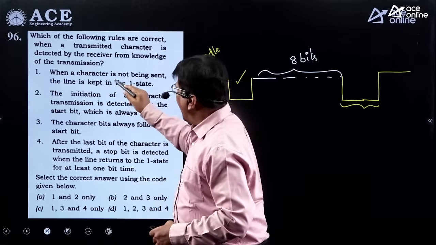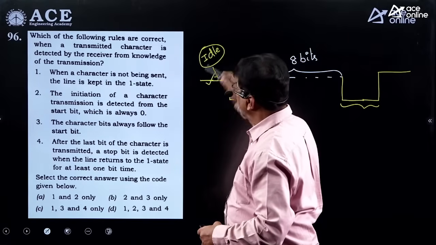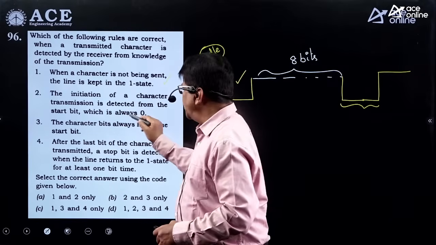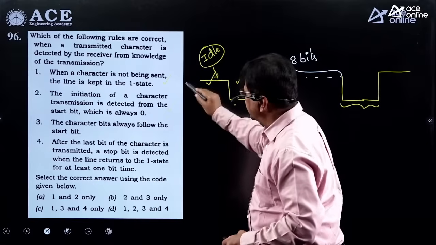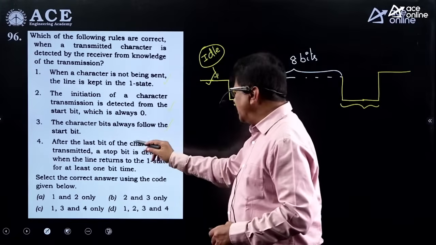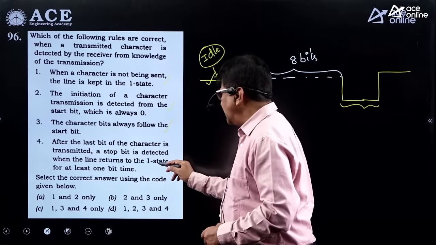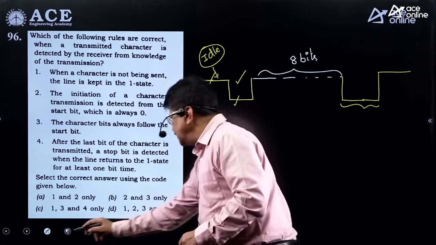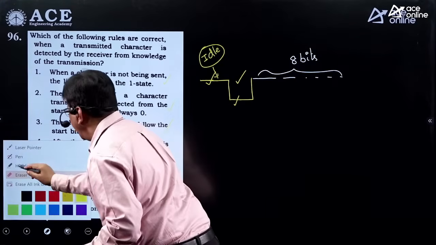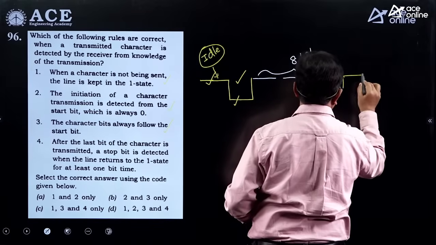So what is the first one? When a character is not being sent on the line, it is kept in the one state. Yes, in idle condition, it is kept in the one state. First one is correct. The initiation of a character transmission is detected from the start bit, which is always 0. This is also correct. The character bits always follow the start bit. This is also correct. After the last bit of the character is transmitted, a stop bit is detected when the line returns to the one state for at least 1 bit time. Yes. For example, if the last bit is 0, then it's going to have stop bits like this.